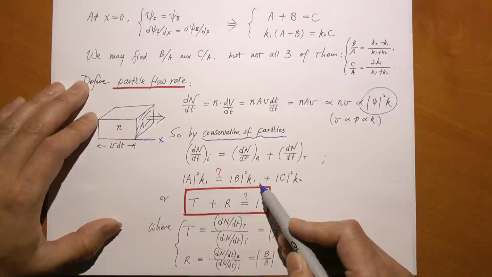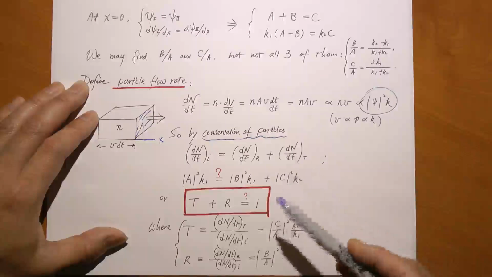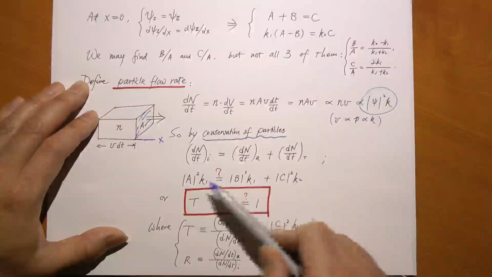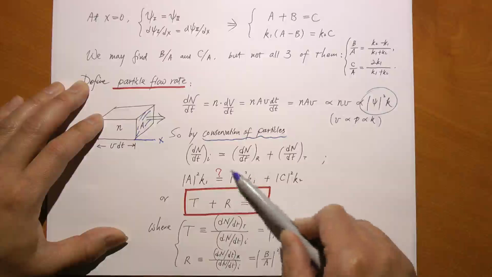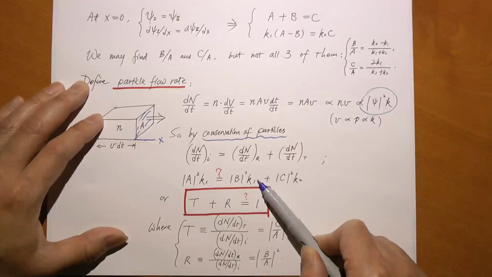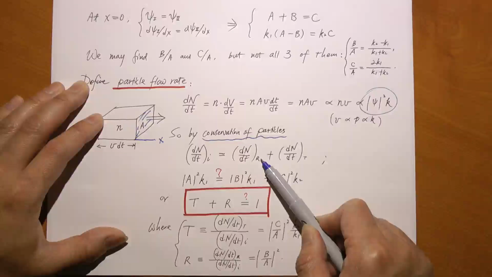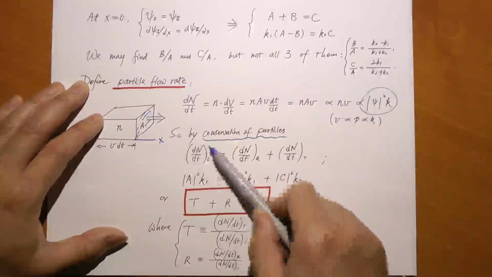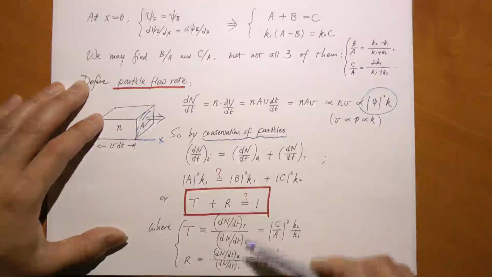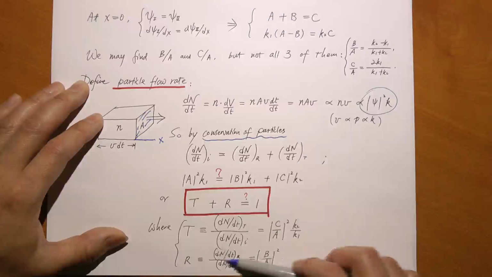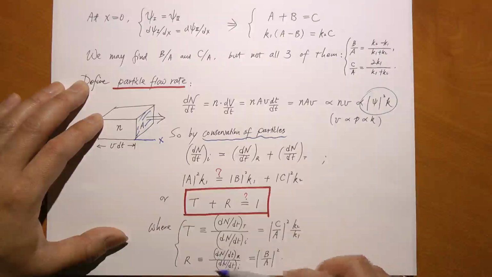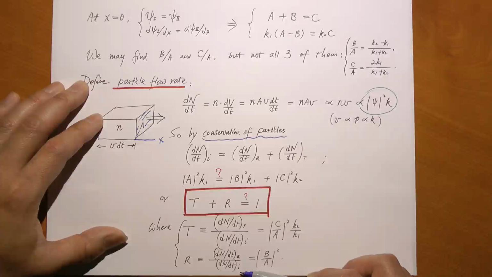Now, if I divide every term by this thing here, what do I get? This term is basically the particle flow rate of the reflected wave divided by the particle flow rate of the incoming wave. That is called the reflection coefficient. Again, the flow rate of the reflected wave divided by the flow rate of the incoming wave tells you the percentage of the particles getting reflected.